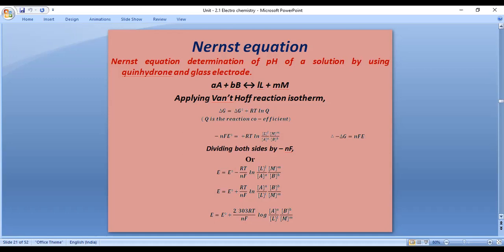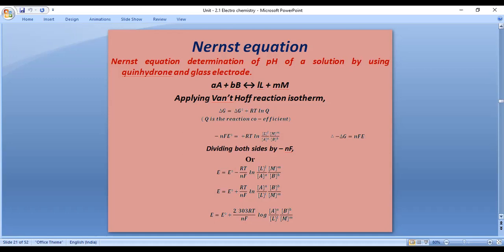First, take the reaction small a capital A plus small b capital B gives small l capital L plus small m capital M. Applying the Van't Hoff equation to the above chemical reaction, we get E equals E naught minus RT divided by nF log products concentration over reactants concentration.